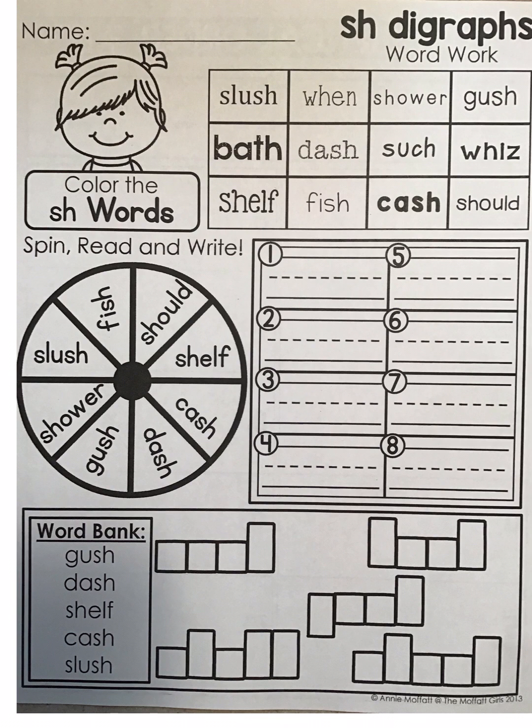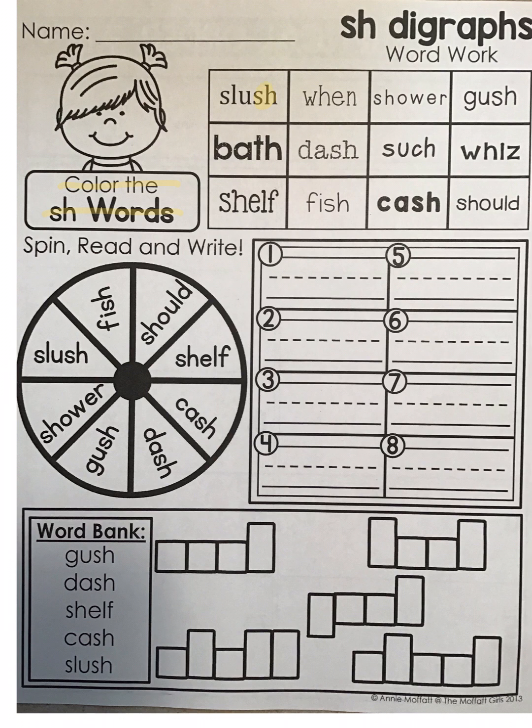All right, my friends, today we are working with the consonant digraph, SH. SH says shh. Please write your name at the top of your paper. Thank you for writing your name at the top of your paper. On our word box here, we're going to color the SH words. So the word slush has the SH digraph.